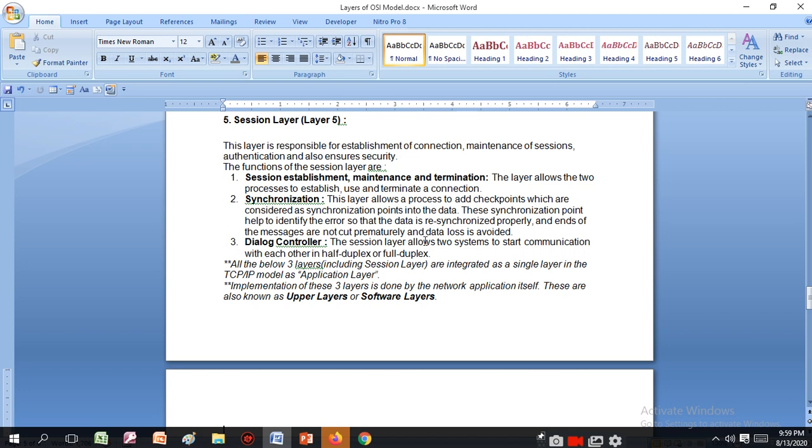Dialog control. The session layer allows two systems to start communication with each other in half duplex or full duplex. And now what is half duplex and full duplex? When you send data to only one side, then it is half duplex. And when you send and receive data, then it is full duplex.